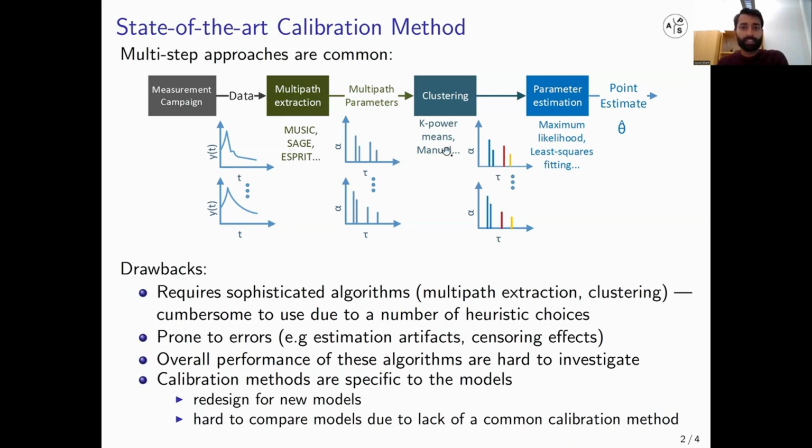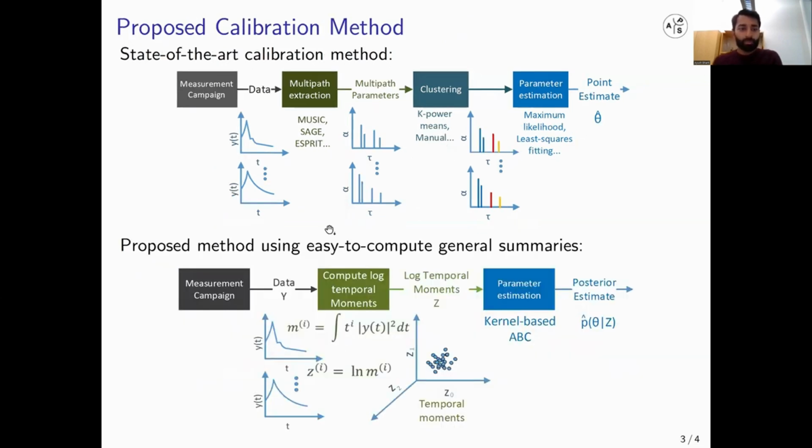As a result, it's very difficult to compare different models on the same data set. What we propose is to use easy to compute general summary statistics of the data instead of going the multipath extraction and clustering route. So we compute these log temporal moments of the channel responses like this, and then use these to fit the model using our kernel-based approximate Bayesian computation approach, which is described in the paper.